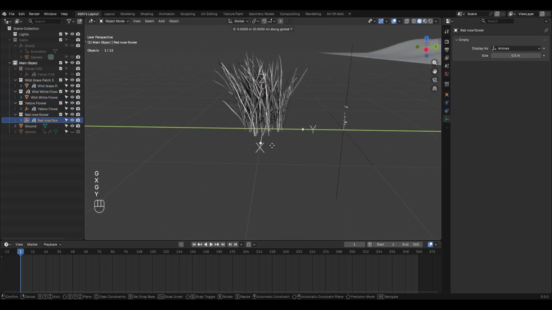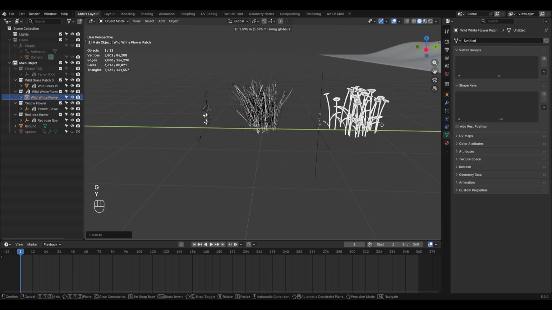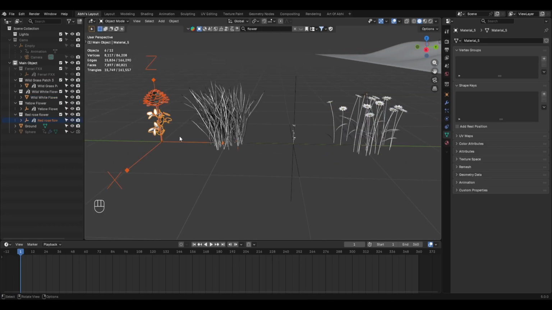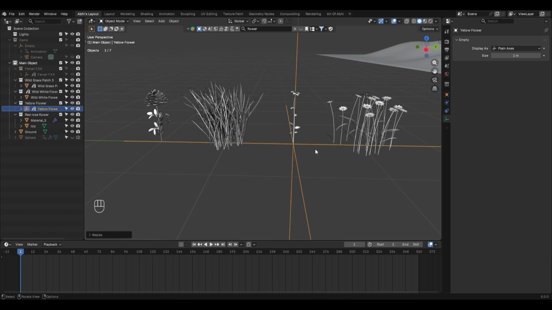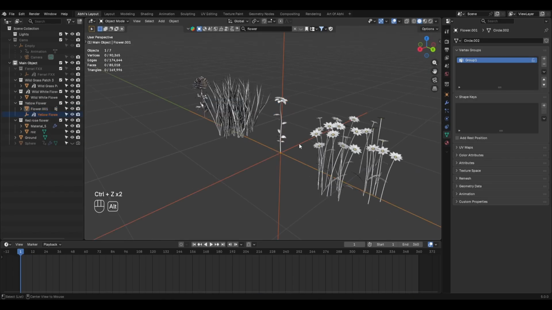Now arrange all the grass objects in a line, one by one like this. After that, clear the parent from the empty and delete the empty. Repeat the same process for all the empties that were previously parented to the grass object.